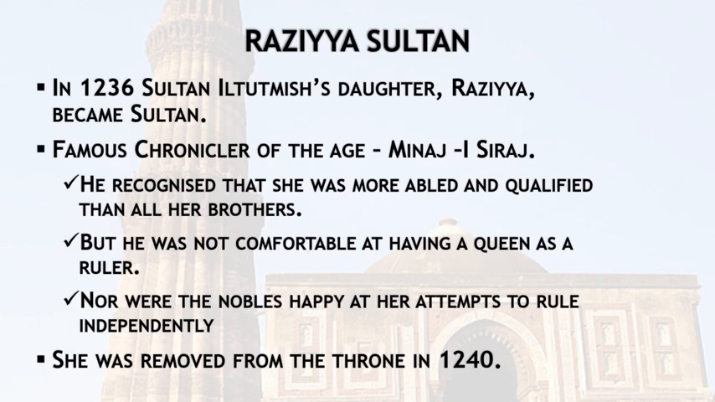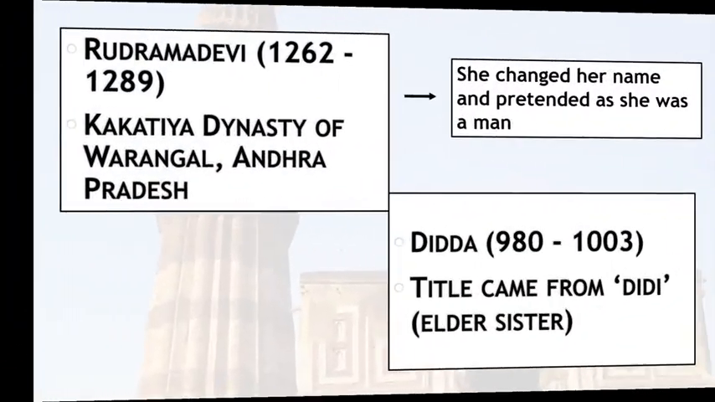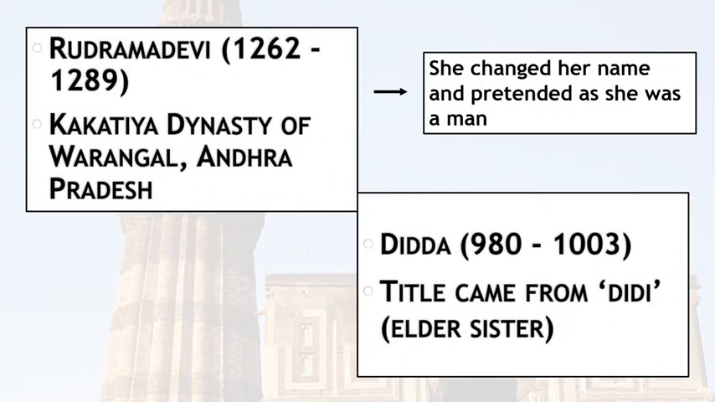Now let's talk about some more women rulers of her age. Besides Razia Sultan, there were two more women rulers who belong to her age. One is Rudrama Devi. She ruled from 1262 to 1289. She belongs to the Kakatiya dynasty of Warangal, which is in Andhra Pradesh. Actually, she changed her name and pretended that she was a man.